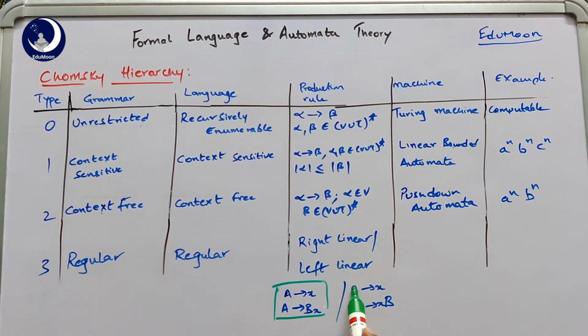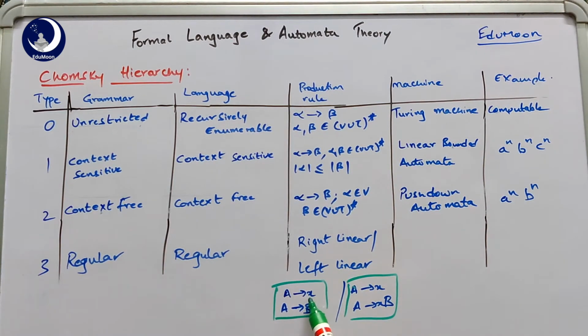these two are RLG. All the grammars in which the right hand side of the production rule contains only a terminal, or else the variable should be on the left hand side like this. This is called as left linear, and similarly vice versa, where all the terminals on the right hand side should be on the right side of the production rule, that is called as right linear grammar.